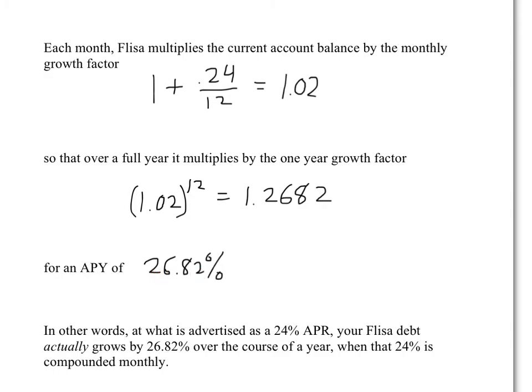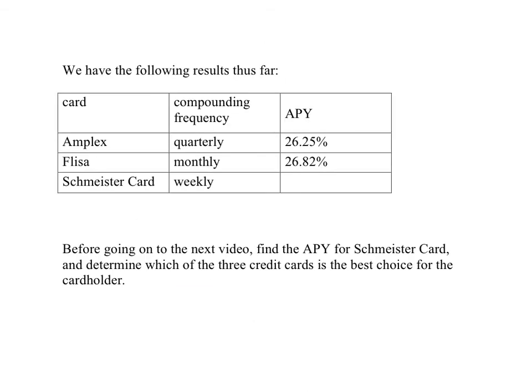Once again, they advertised a 24% APR, and that was a true statement, but when you take into account the effect of the monthly compounding, the amount that your debt really increases over a full year is this higher percentage. We have the following results thus far for Amplex and Fleesa. We just need to know about Schmeister card, which compounds weekly. So before going on to the next video, find the APY for Schmeister card and determine which of the three credit cards is the best choice for the cardholder.